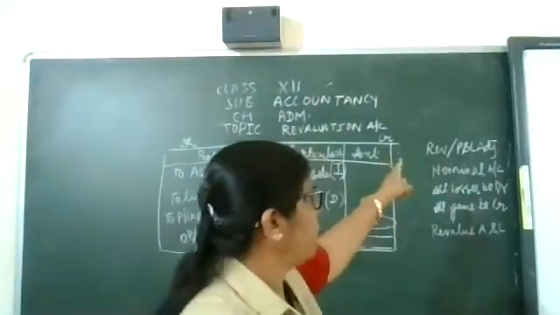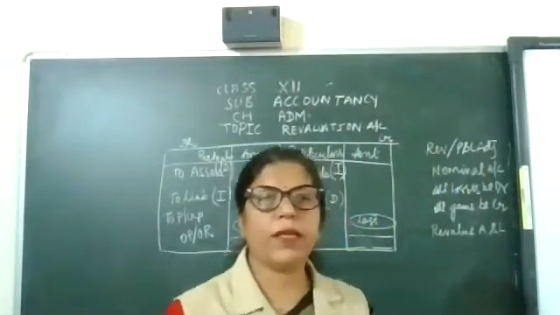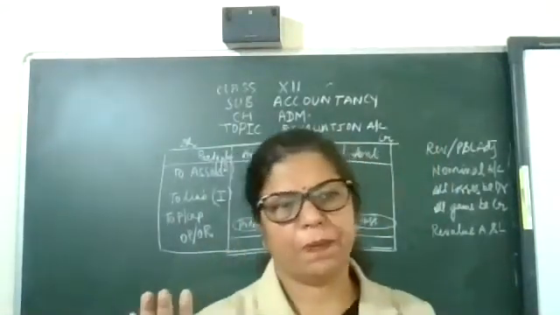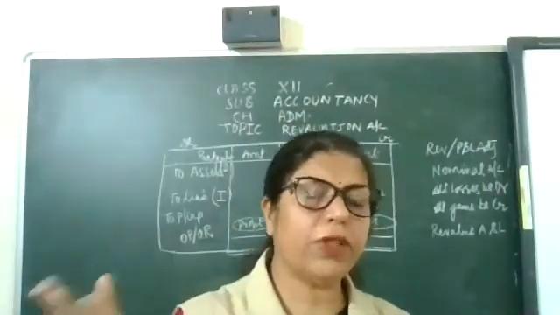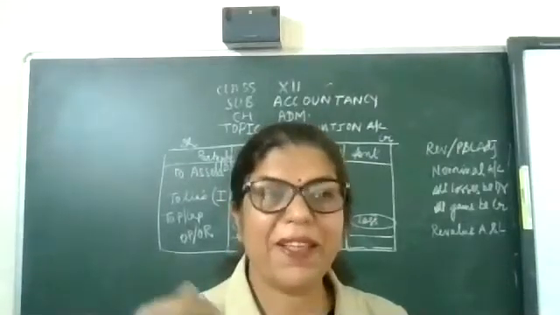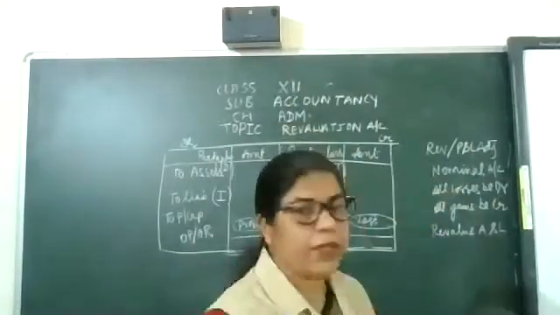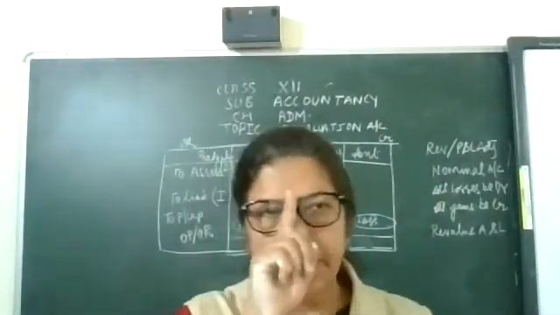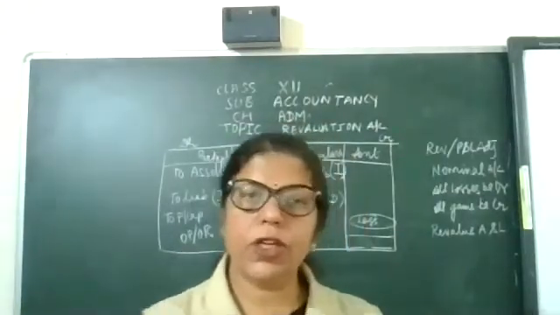So, children, revaluation account is also known as P&L adjustment account. So don't worry if, in place of revaluation, the examination says prepare P&L adjustment account. That will be the same. Now, it is a nominal account. A nominal account includes all losses and all gains.